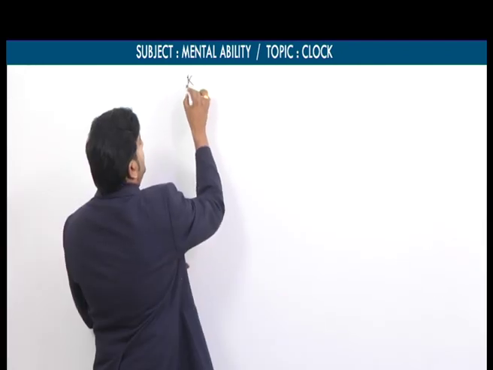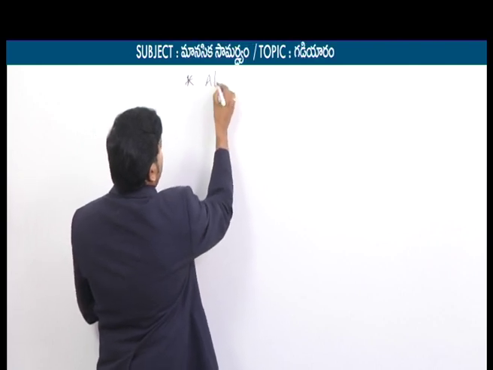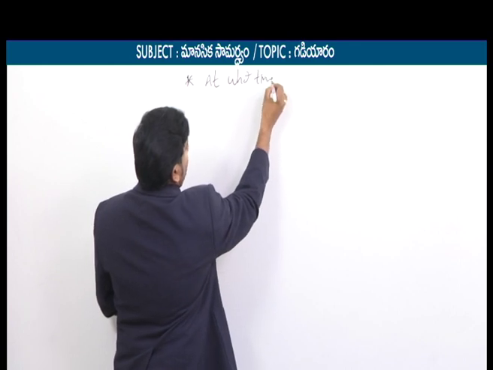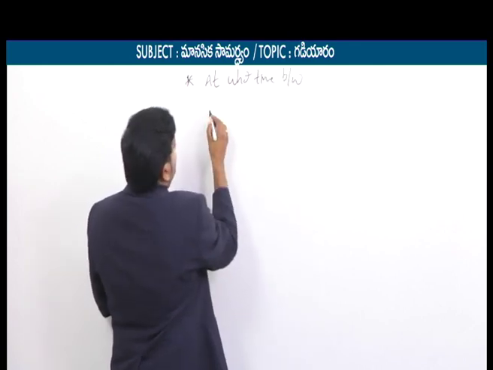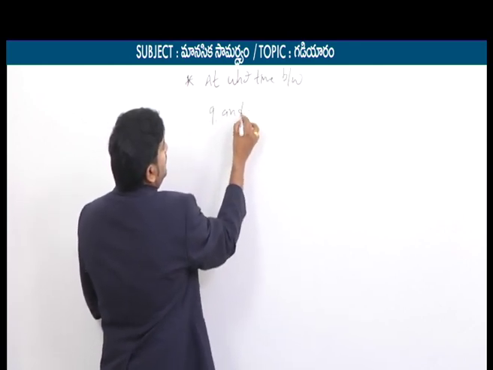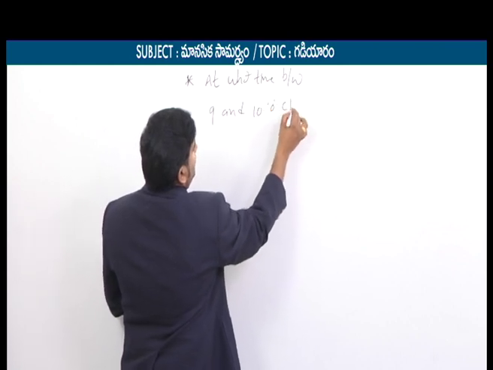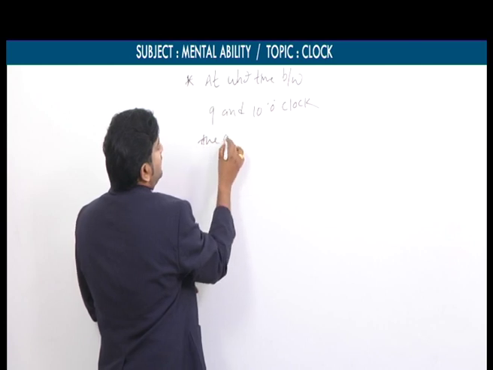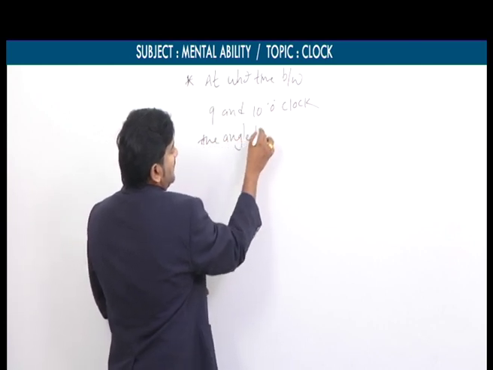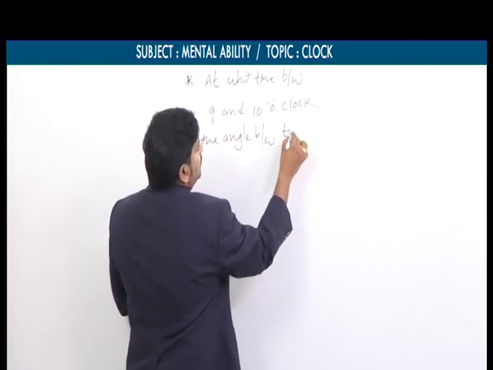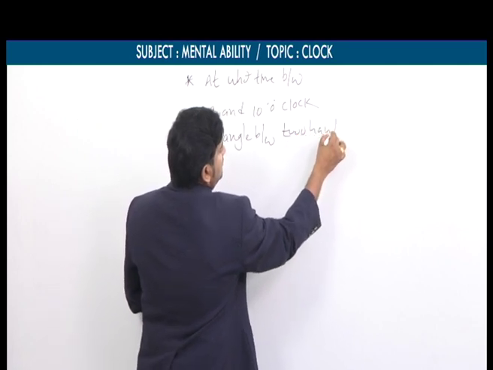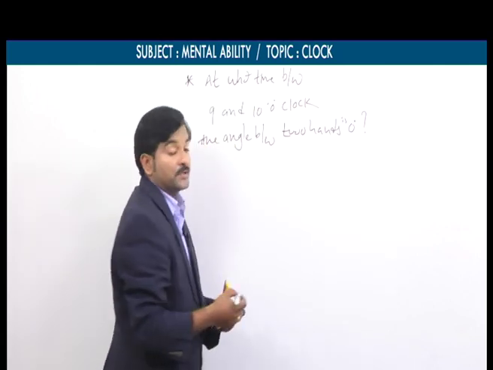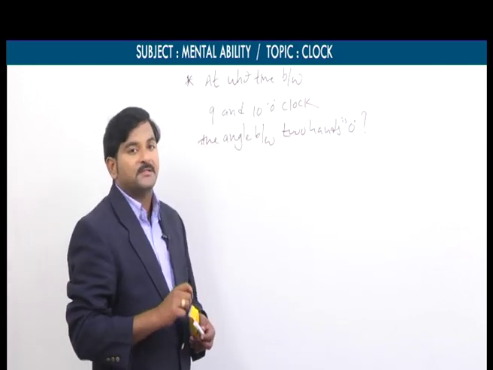We will discuss the second question. The second question is, let's say for example, at what time between 9 and 10 o'clock is the angle between the two hands 0 degrees? That is the question. Same question I am asking in a different way.